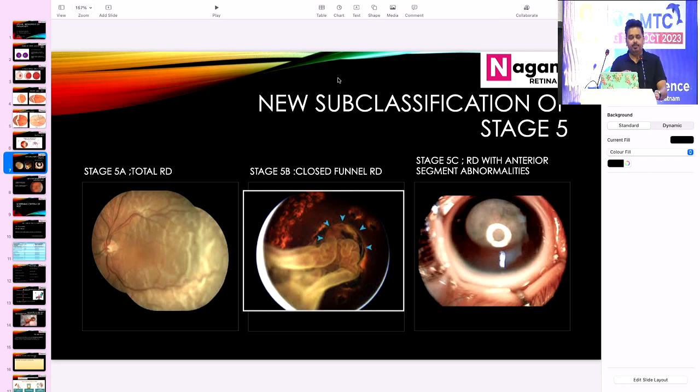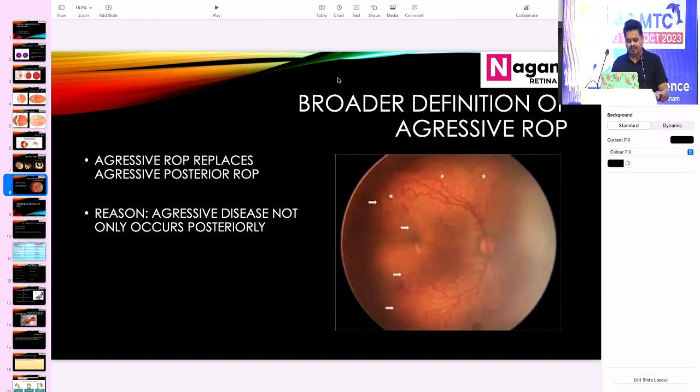In 5A, we can see total retinal detachment. In 5B, we can see a closed funnel retinal detachment. And in stage 5C, we can see anterior segment findings like lid edema, conjunctivitis, corneal edema, and then white pupillary reflection. And this is one interesting development in the International Classification of ROP.